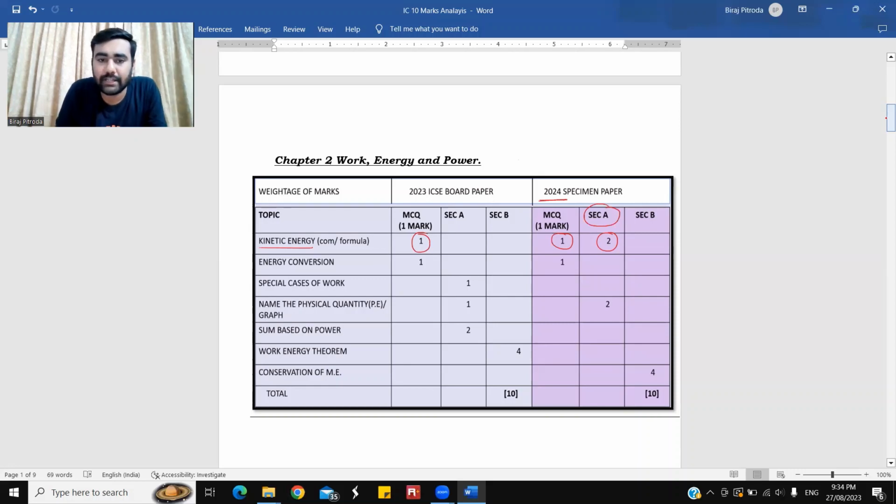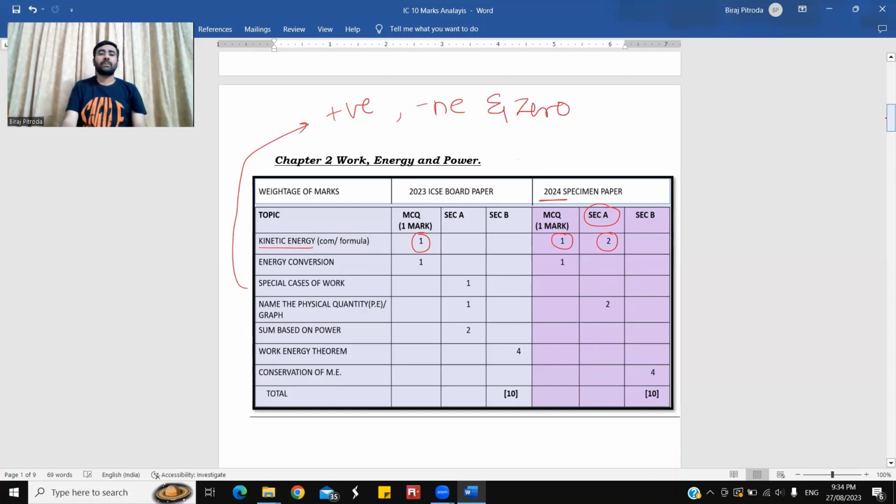Special case of work done. If you remember here, in the special case of work done, there are 3 types of work. One is positive work, second is negative work, and third is zero work. So there could be a question like, when can we say that the work done is 0? On what parameters can we say? A question based on that, which was for 1 mark, was seen in section A.